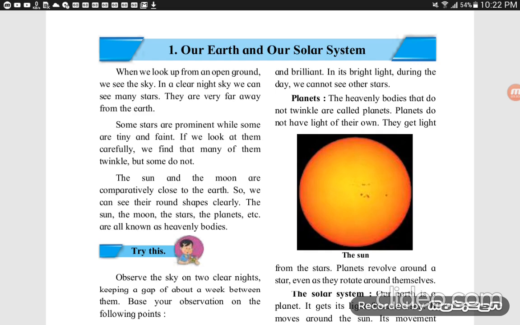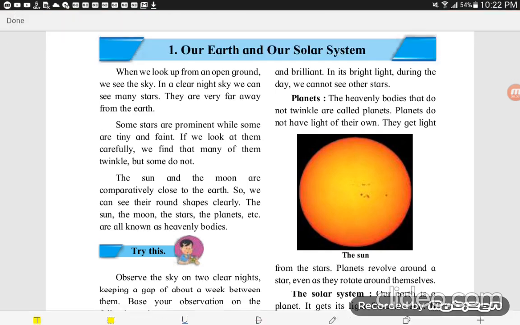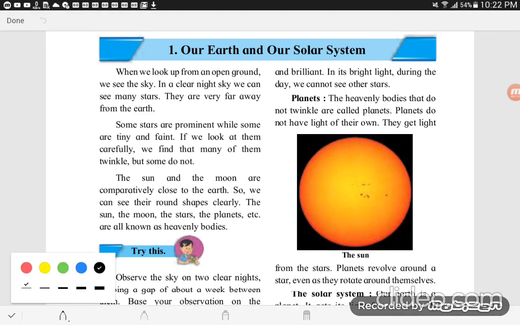Then planets. The heavenly bodies that do not twinkle are called planets. That is the answer to the question: what is a planet? Planets do not have light of their own.